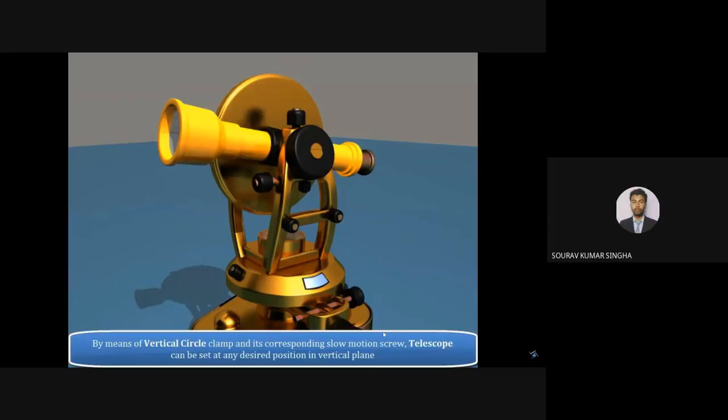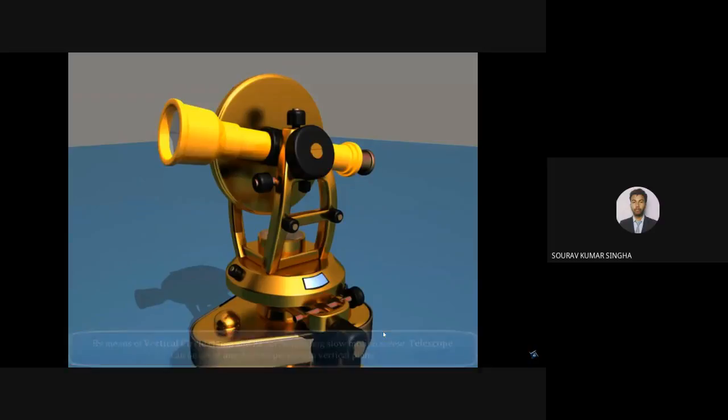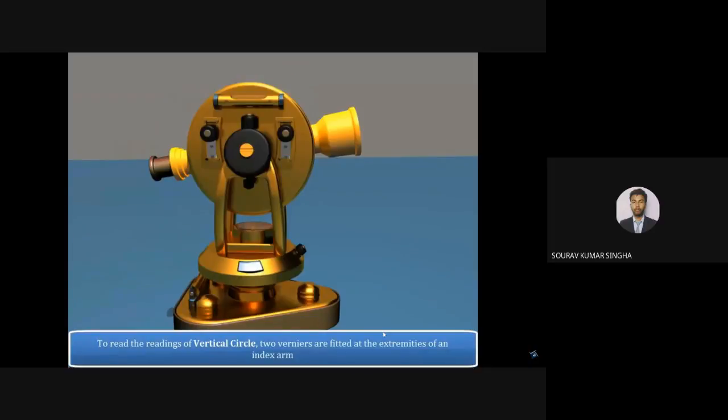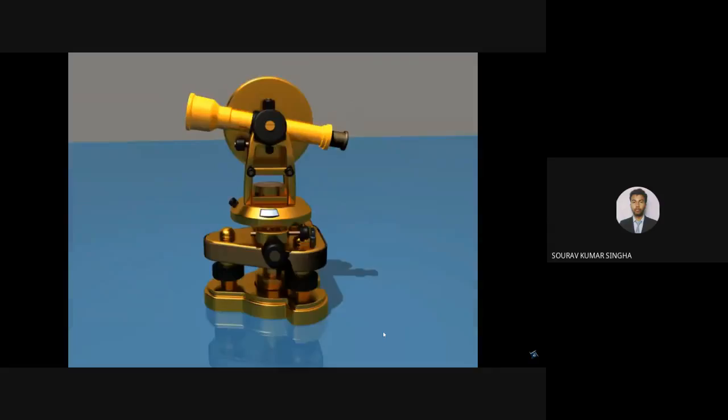Now this is the tangential screw. You can see the tangent screw. These two are the verniers. I have told you vernier A and vernier B. These two are those things.